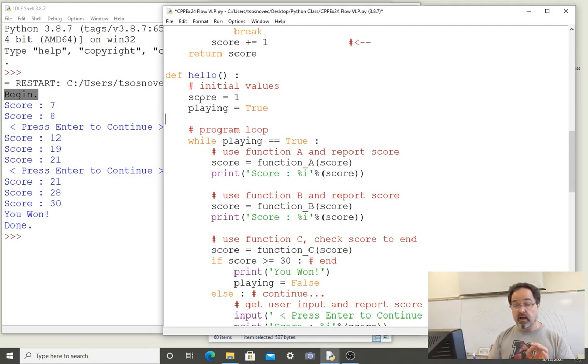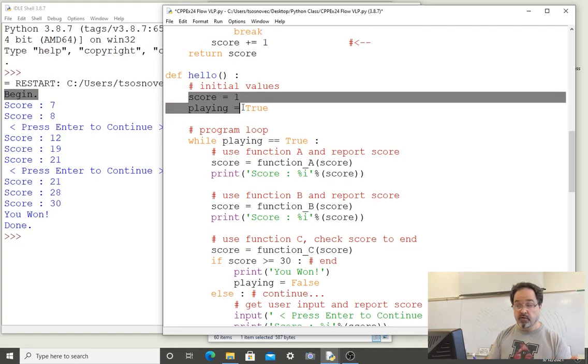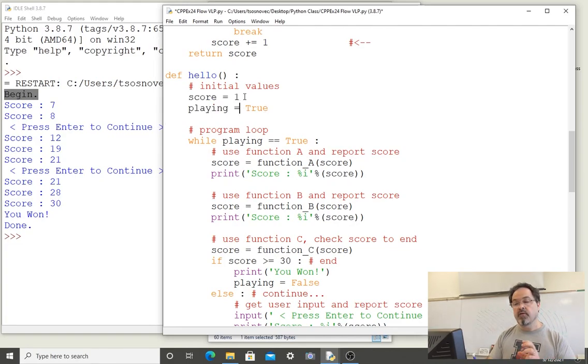So for the names of variables and functions that are defined in hello, when we're in the hello function, those variables will be recognized and used. But if we are outside of the hello function in another function, then it will be a different namespace, and if we refer to score or playing, the computer won't recognize that those variables exist, and it will probably cause an error. So we need to pass and return in order to use the values between functions, and we'll see that happen.